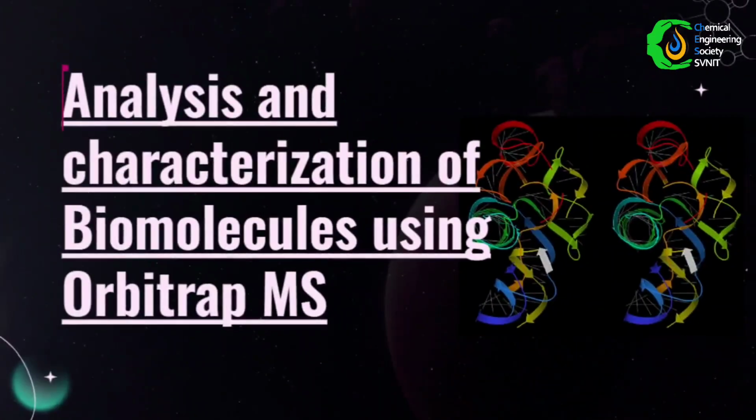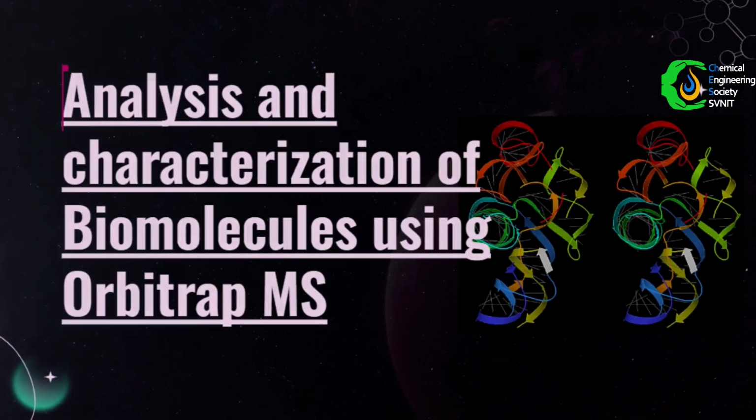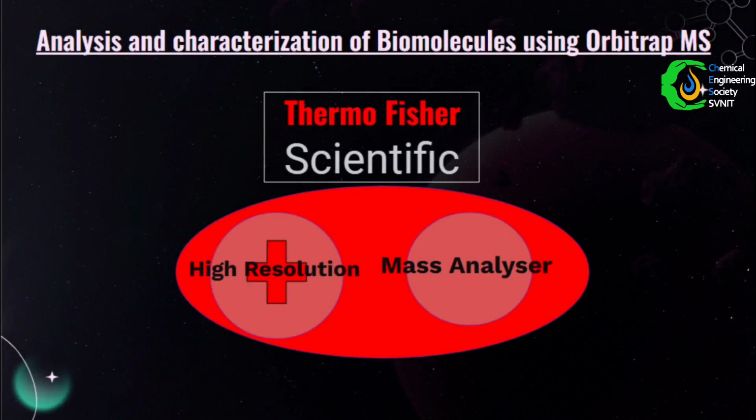Now let us see the application of Orbitrap mass spectrometry. Orbitrap mass spectrometry is a powerful analytical technique used for the analysis and characterization of biomolecules including proteins, peptides, nucleic acids, and lipids. The Orbitrap mass analyzer developed by Thermo Fisher Scientific is known for its high resolution and mass accuracy, making it well suited for a variety of applications in the field of proteomics, metabolomics, and structural biology.